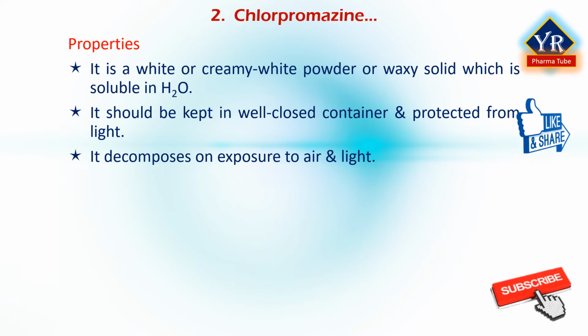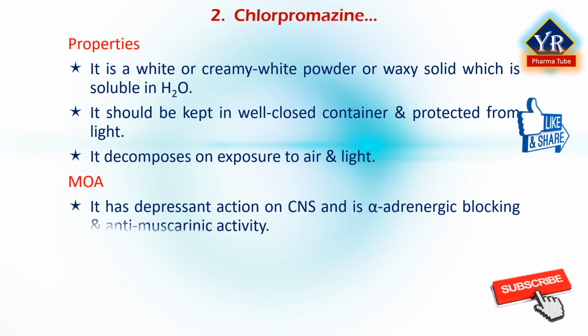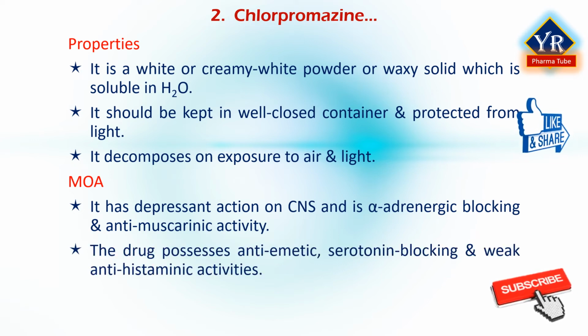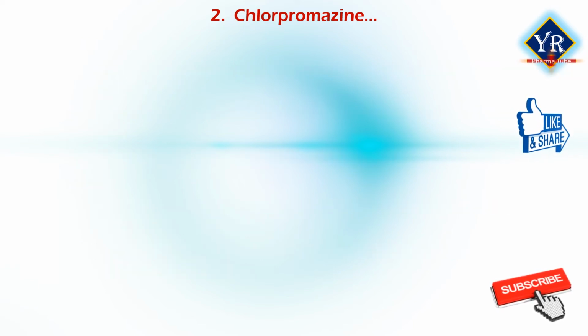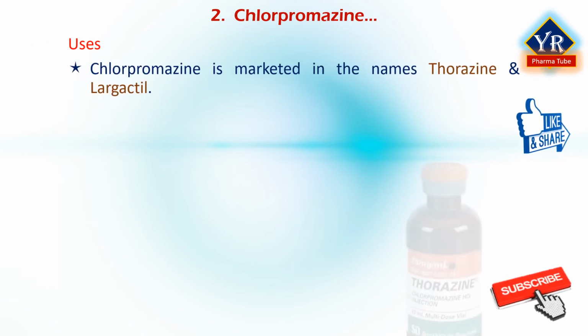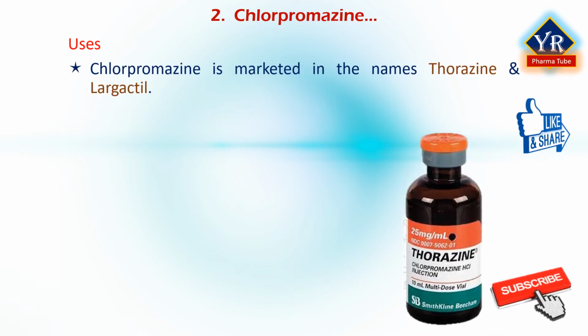Chlorpromazine acts in a similar way as promazine. It has a wide range of activity arising from its depressant action on the central nervous system and its alpha adrenergic blocking and antimuscarinic activity. The drug possesses antiemetic, serotonin blocking, and weak antihistaminic properties. It has membrane stabilizing property and hence it has local anesthetic action. Chlorpromazine is marketed under the brand names Thorazine and Largactil.